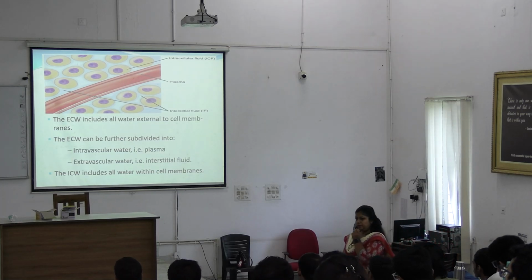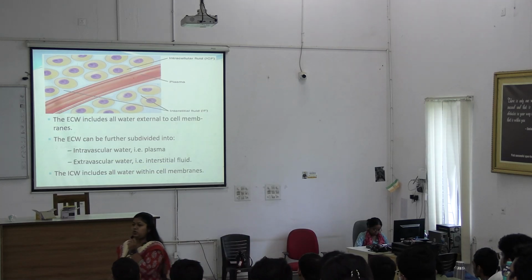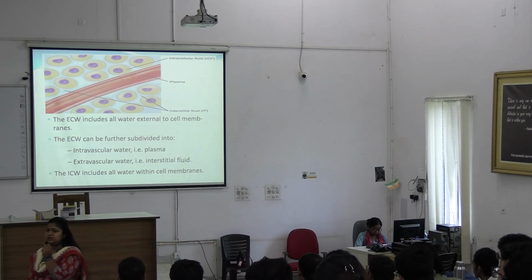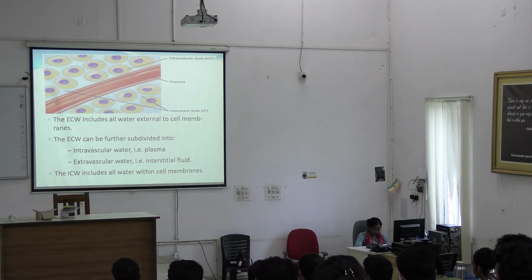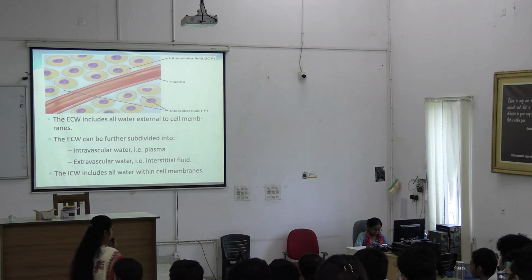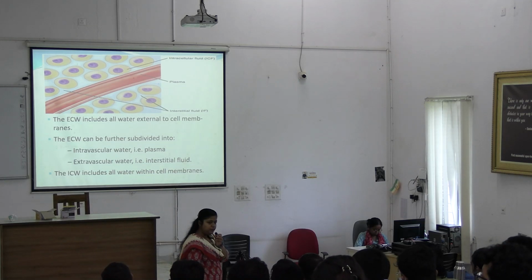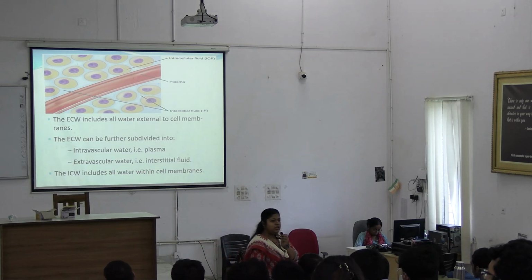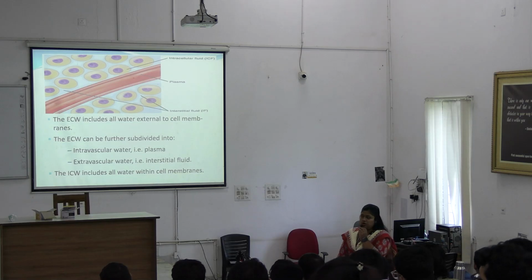Clear to everybody? Total body water can be divided into two major compartments. One is intracellular, another is extracellular. The extracellular compartment consists of interstitial space and vessels. So the water in the interstitial space will be known as interstitial fluid, and the water in the vessels will be known as intravascular fluid or water.